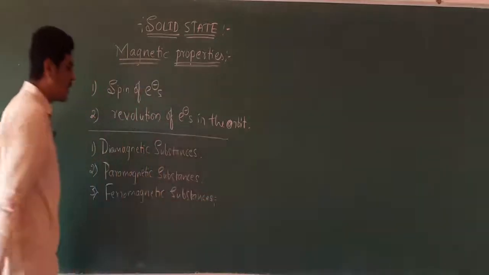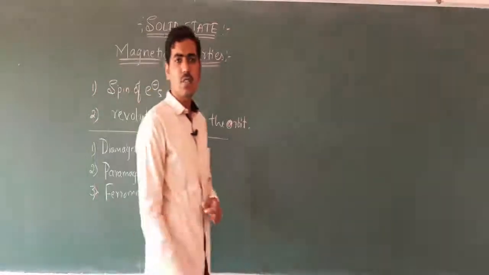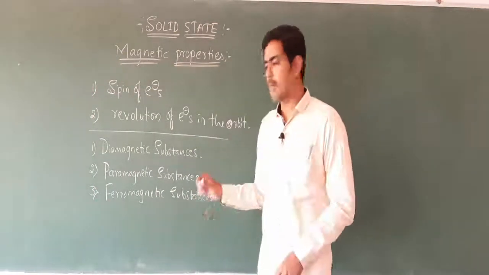So these are the three different types of substances classified on the basis of their behavior in the presence of a magnetic field.